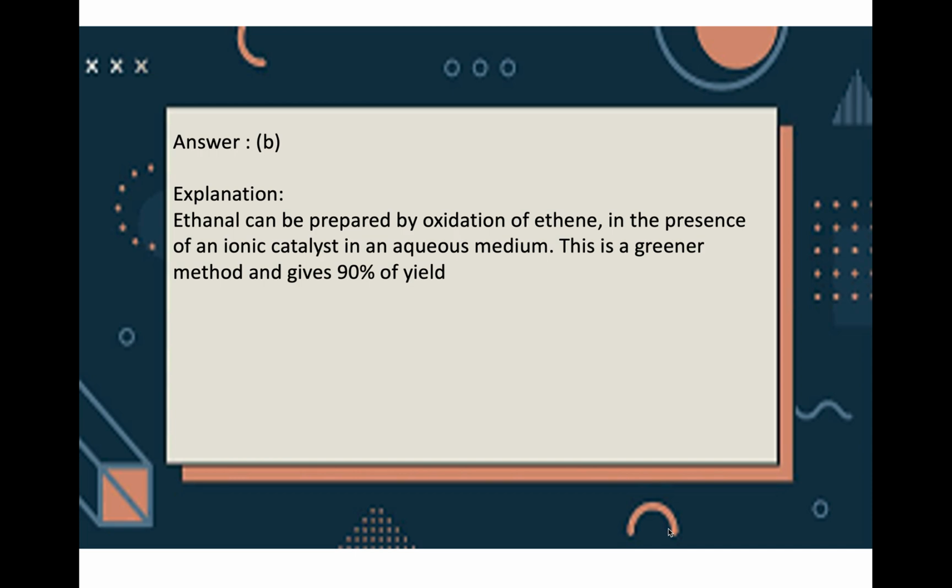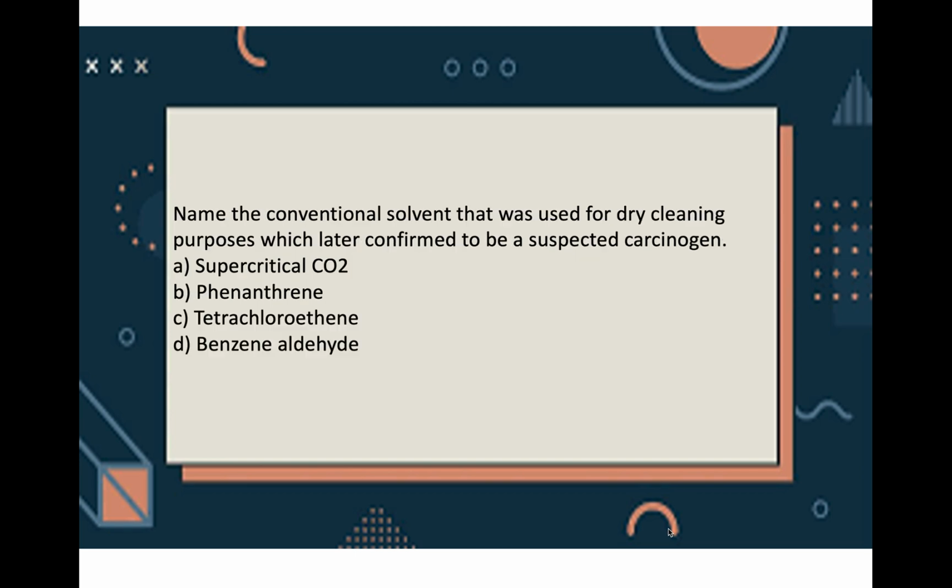Now, ethanol is prepared by oxidation of ethene using ionic catalyst in aqueous medium. So, this is a greener method and 90% yield is obtained.